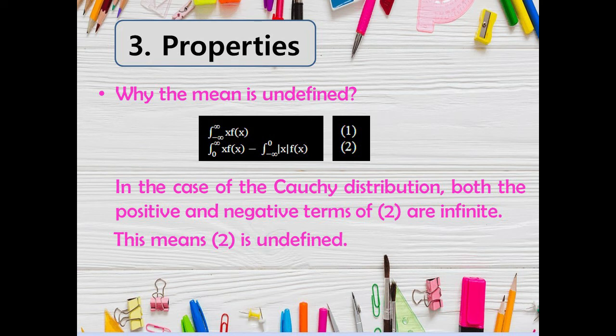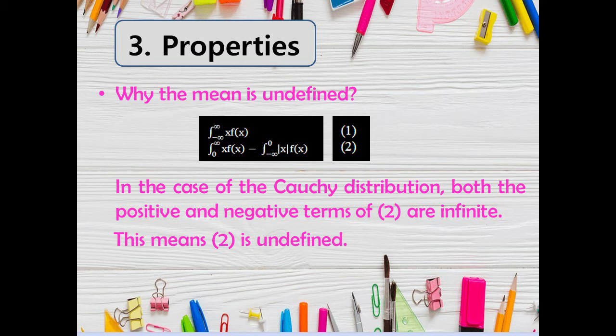For the integral to exist even as an infinite value, at least one of the terms in this sum should be finite, or both should be infinite and have the same sign. But in the case of the Cauchy distribution, both terms in this sum are infinite and have opposite sign.